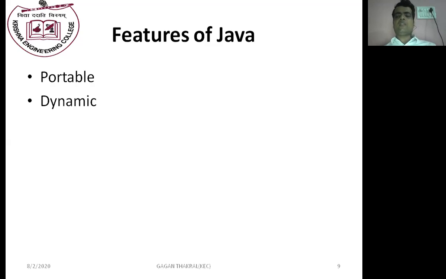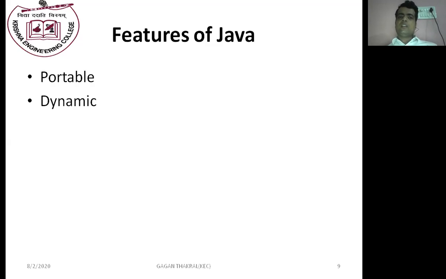Java is dynamic. We are able to pass runtime values in Java with the help of a Java program. That's why Java is a dynamic programming language, and we are able to change the program at runtime. This makes Java dynamic.